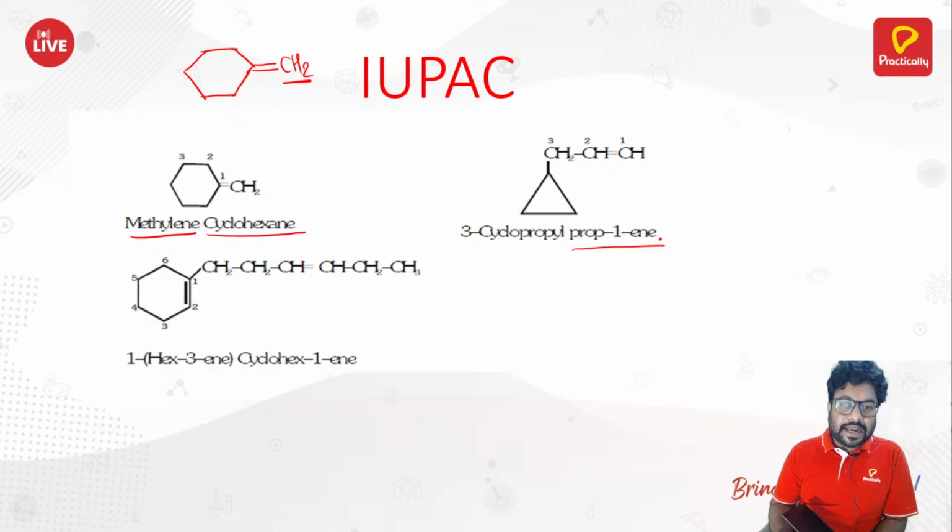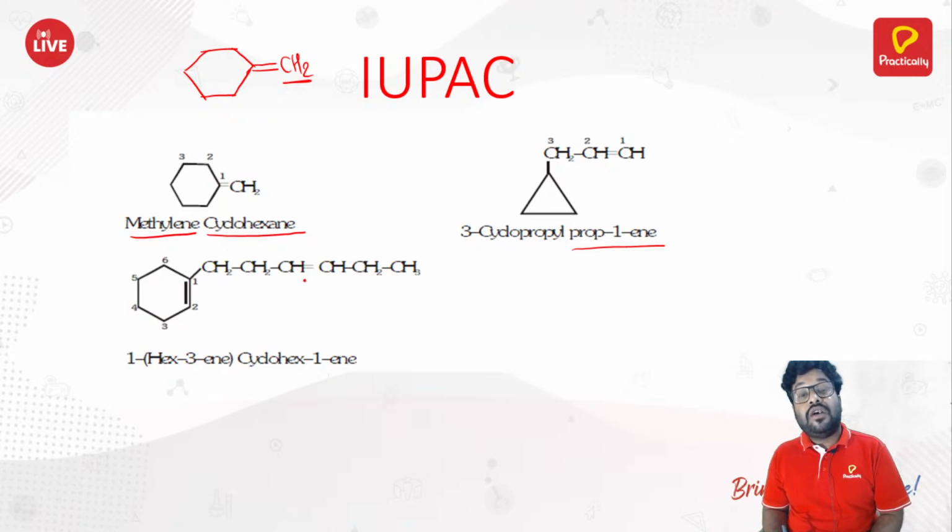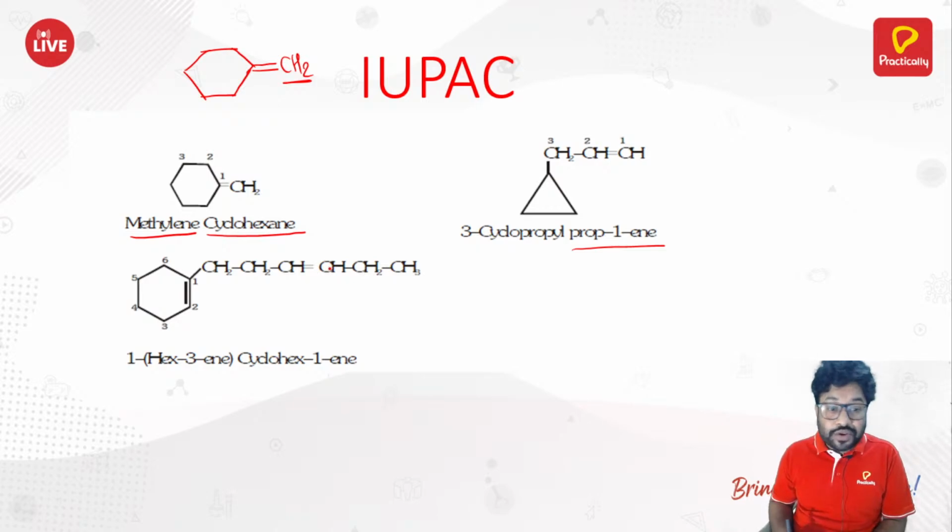Okay. Similarly here also, both of them are having the same, as we see in the first possibility, when both of them are having the same number of carbon atoms. So here there are 6 carbon atoms in the ring, 6 carbon atoms in the alkyl chain. One double bond in the ring, one double bond in the chain. Then what do you do? You take the cyclohexene ring as a parent chain and this has what? Substituent, right?